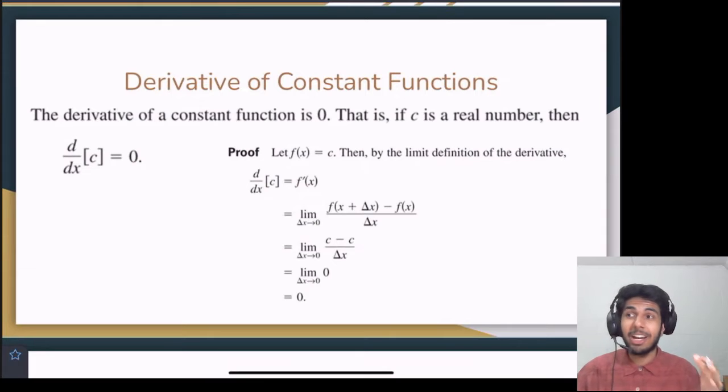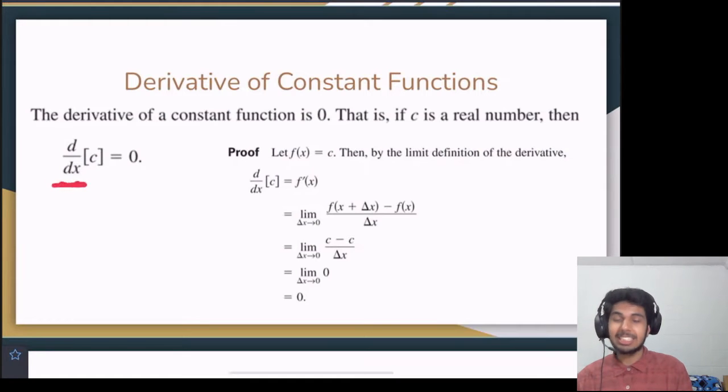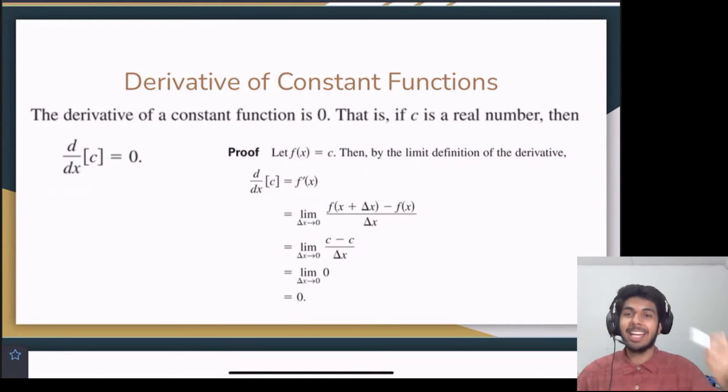So we saw dy/dx before, which looks similar, but that would say that the derivative is... This d/dx means we are taking the derivative of this function c. That's saying the derivative of c equals 0. And this should really make sense, right?